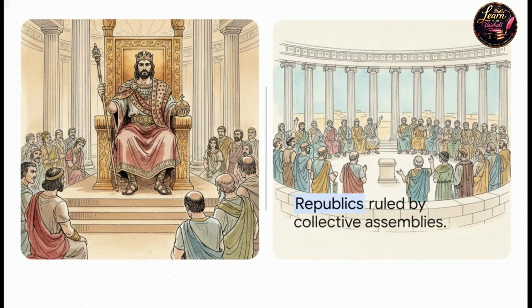On one side, we have traditional monarchies, ruled by a single, powerful sovereign holding tightly centralized control. Contrasted against this were early republics, governed not by one king, but by collective assemblies. It's fascinating because it shows us that even thousands of years ago, human beings were actively experimenting with entirely different ways to organize power and govern massive populations.